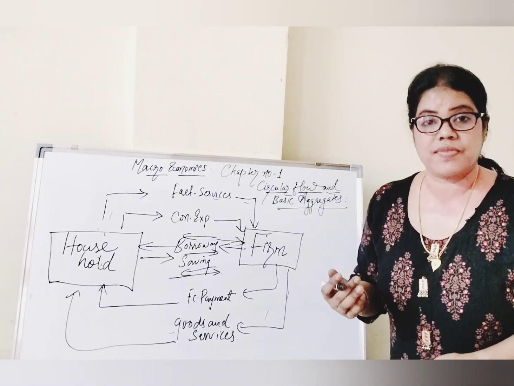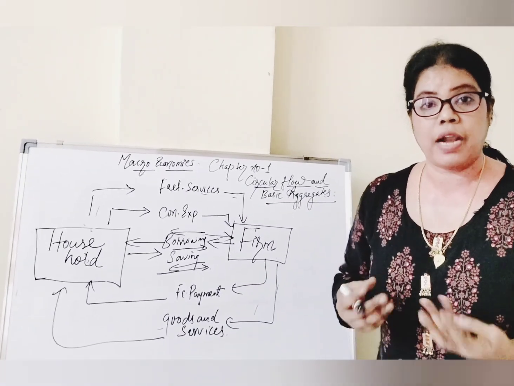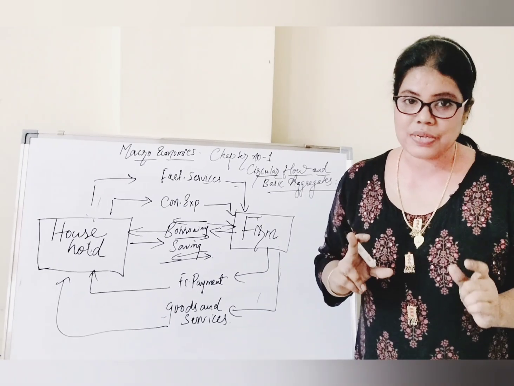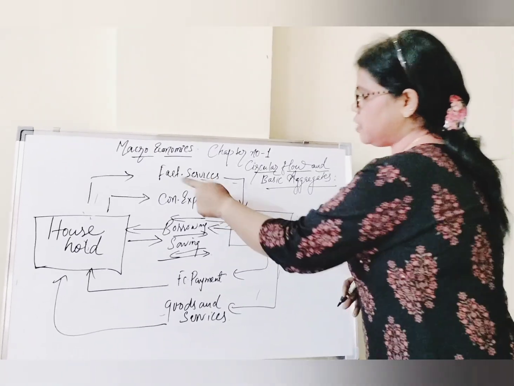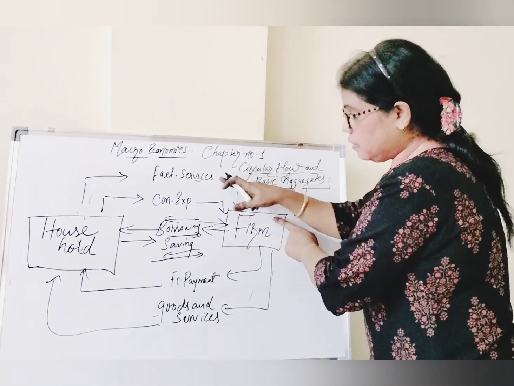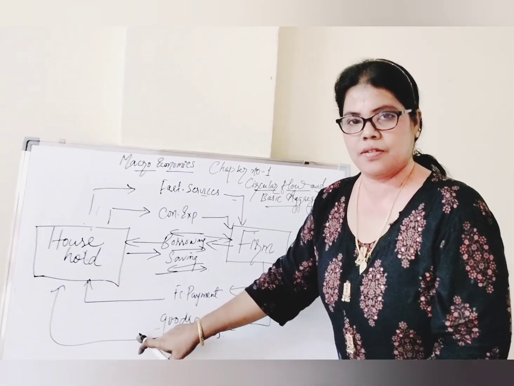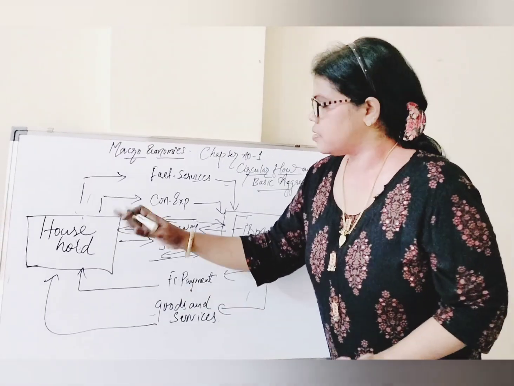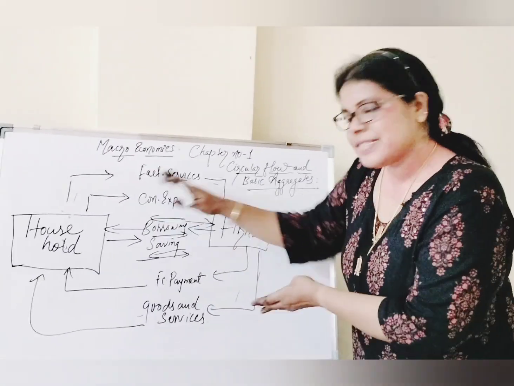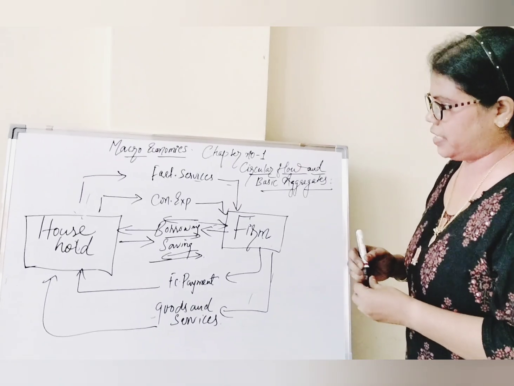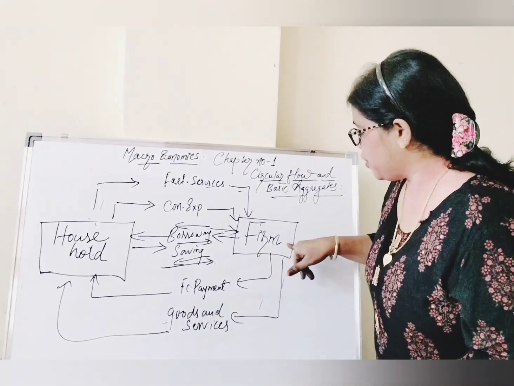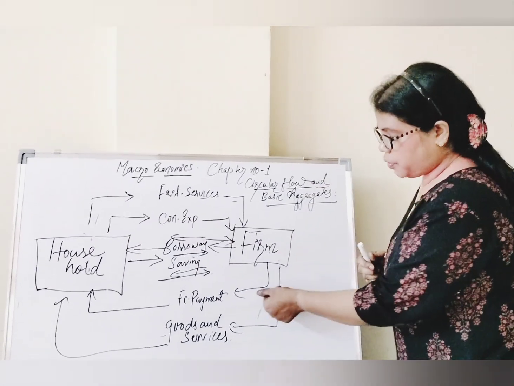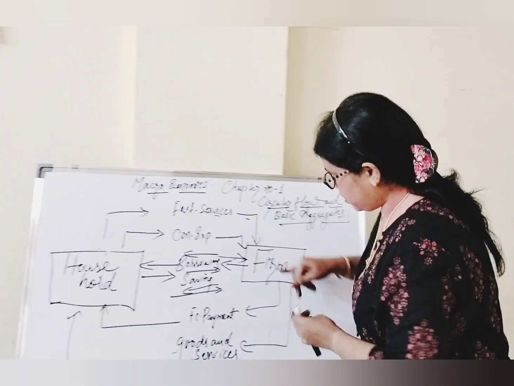What can come in factor services? In the form of land, labour, capital and entrepreneur. Understand? So this is what is called factor services. For these factor services, the firm is producing goods and services. For whom? For the household, the economy, the public. So this is what is called real flow, and it is the circular flow of income. How is the income circulated? For whatever goods and services are produced by the firm for the household, and for their services, the firm is providing factor payment to the household. See, look here.